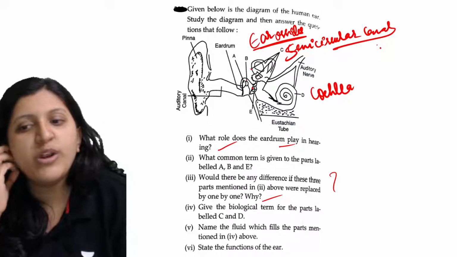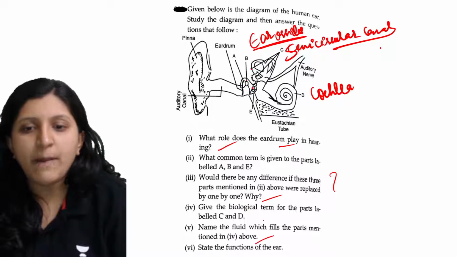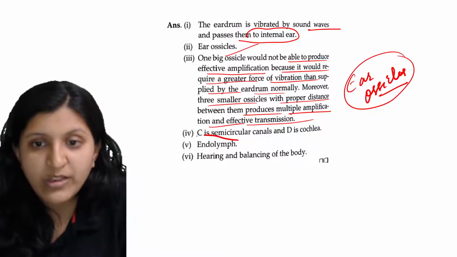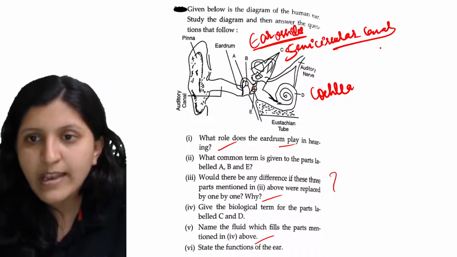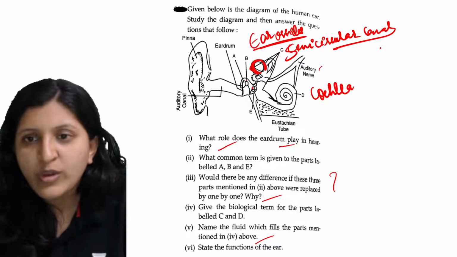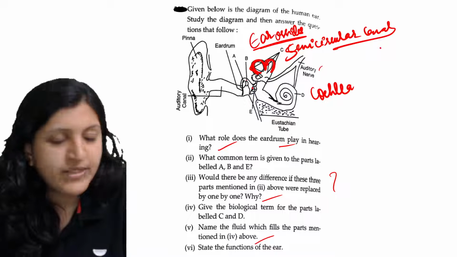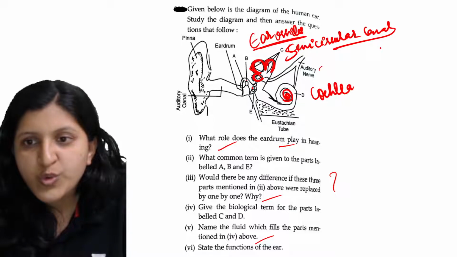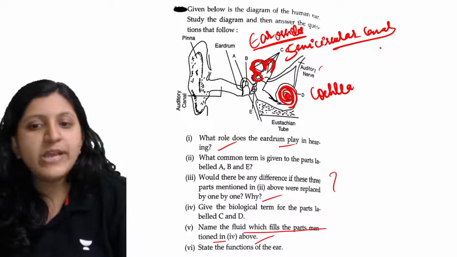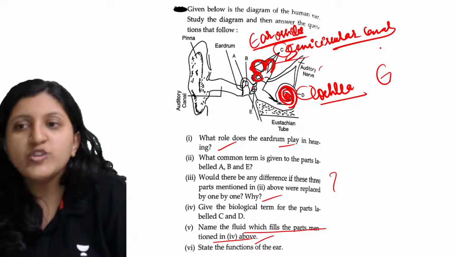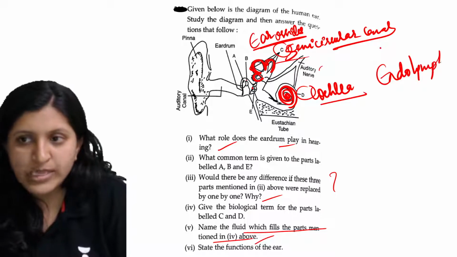All right, so name the fluid which fills the parts mentioned in 4 above. So what is the fluid filling this part? It is endolymph. You can find endolymph here in the semicircular canal. Here you can find endolymph, and here too, and completely inside this also you can find endolymph. So the fluid which fills the parts C and D, the cochlea and semicircular canal, is endolymph.